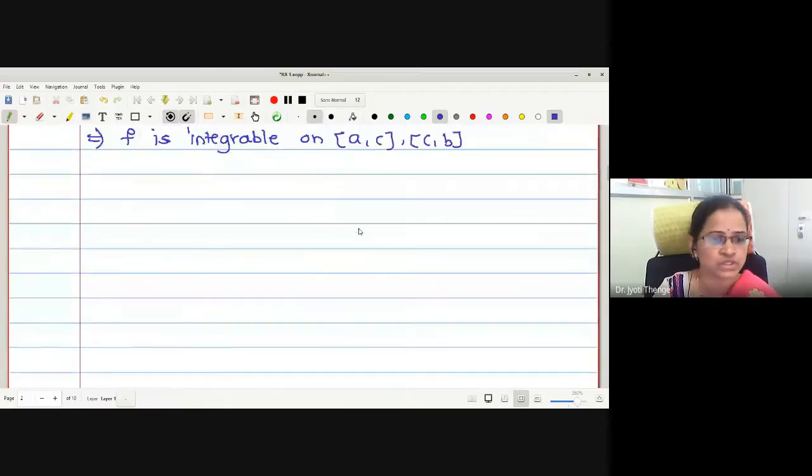Now we will go to step number 2. In this step, we are going to prove the reverse part. Therefore, we will assume that f is integrable on A to C and C to B, and the aim is to prove it is integrable on AB.